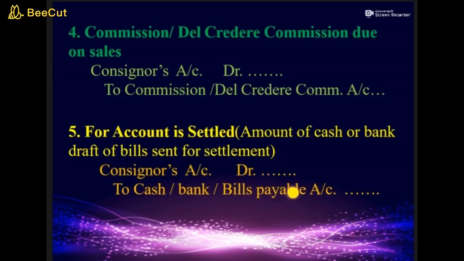Again I am repeating, if you are paying the amount as a consignee by cash, then the entry will be consignor's account debit to cash. And if the amount is paid by bank draft, the entry will be consignor's account debit to bank. And if the amount is paid through bill of exchange, the entry will be consignor's account debit to bills payable.